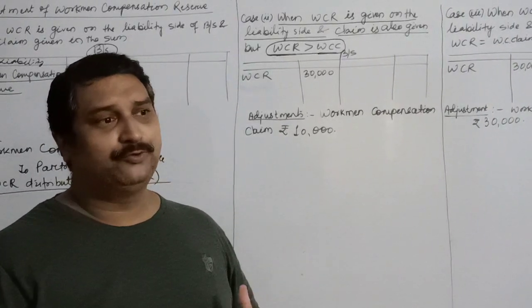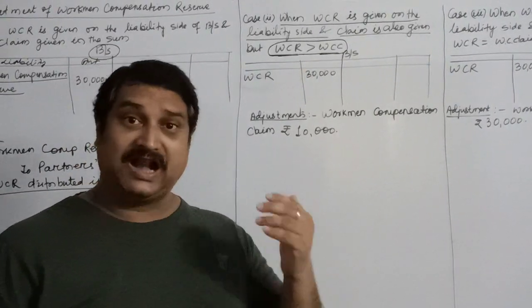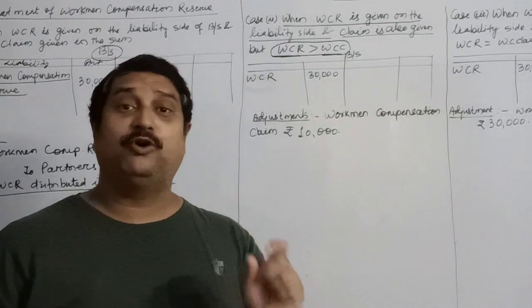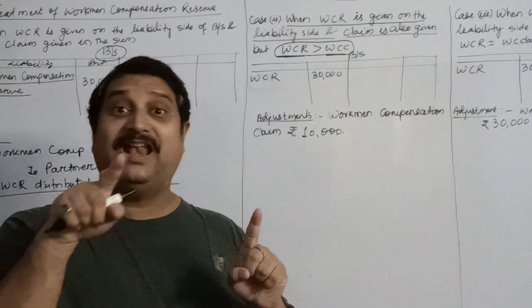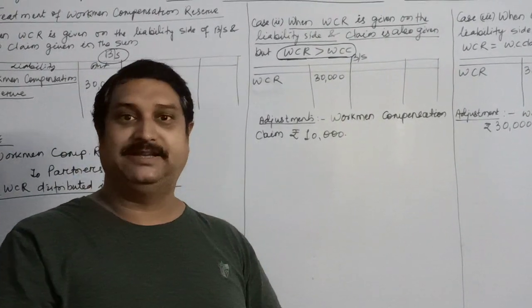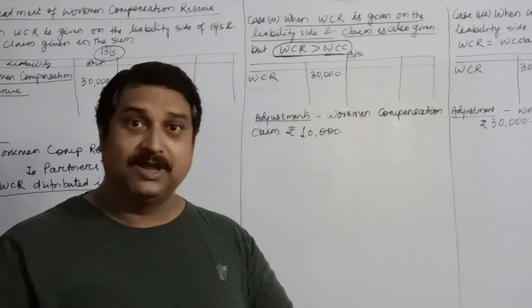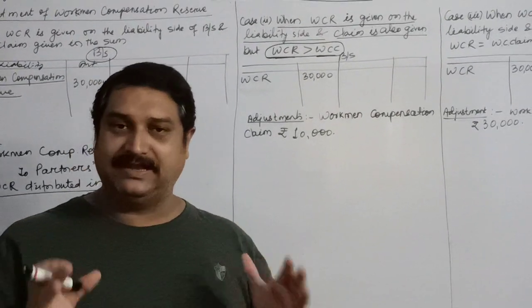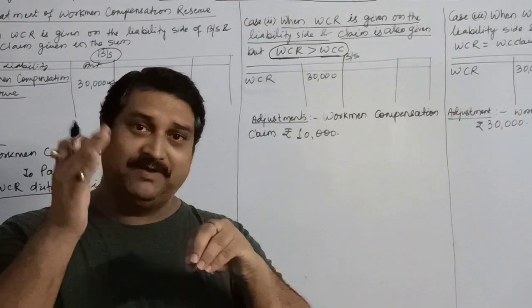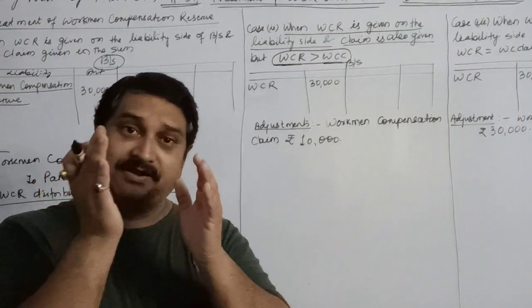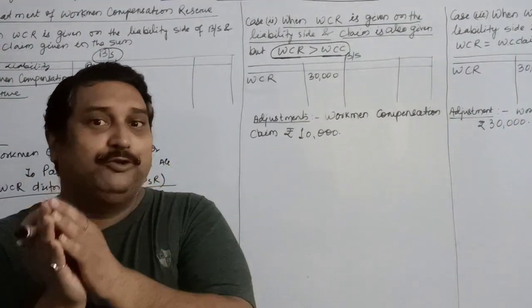So what we are supposed to do is, we will transfer the amount of reserve equivalent to claim into realization account. That means we prepare realization account, and over there we will transfer the reserve which is equivalent to your claim.